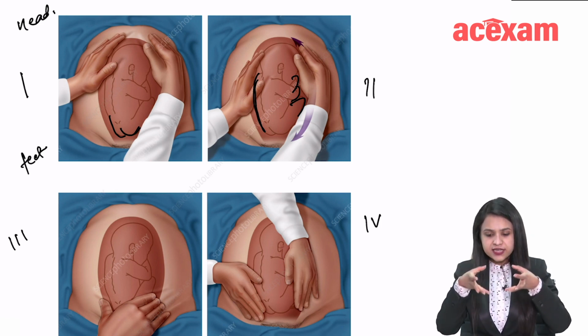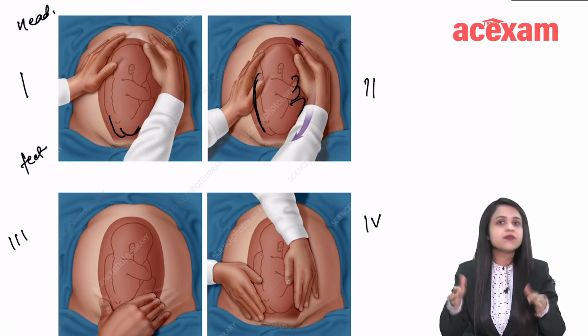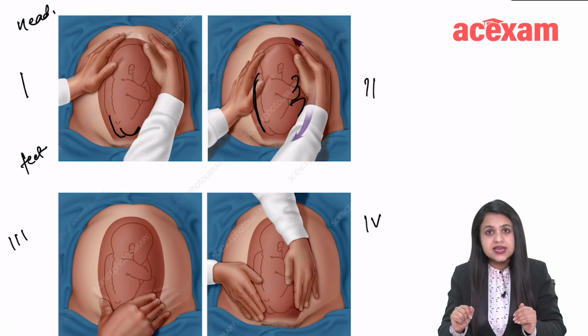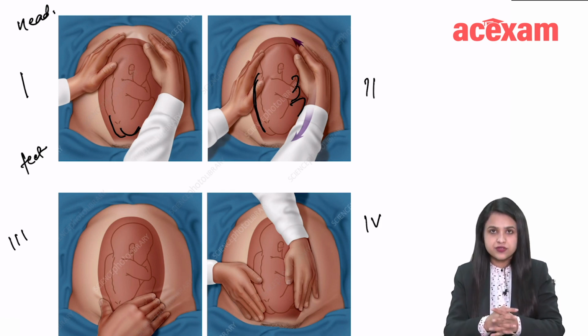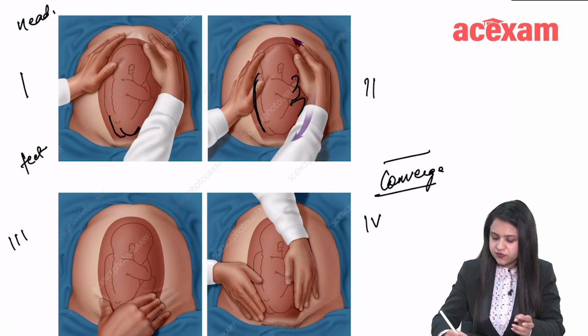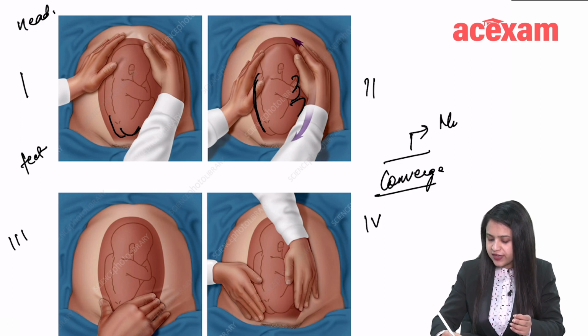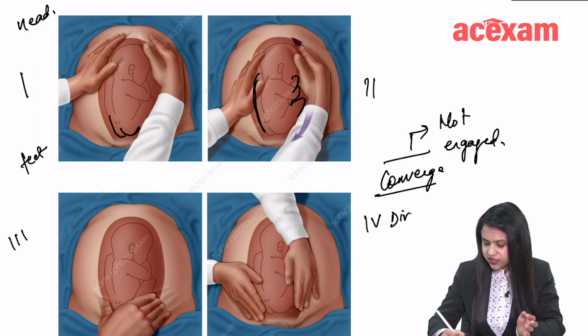If the head is deep down inside, then if you try to converge your fingers below that presenting part, you will not be able to converge them, right? And if the head is way up, it has not engaged, then you will be able to converge your fingers. So if the hands are converging, then the head is not engaged. And if they are diverging, then it is engaged.